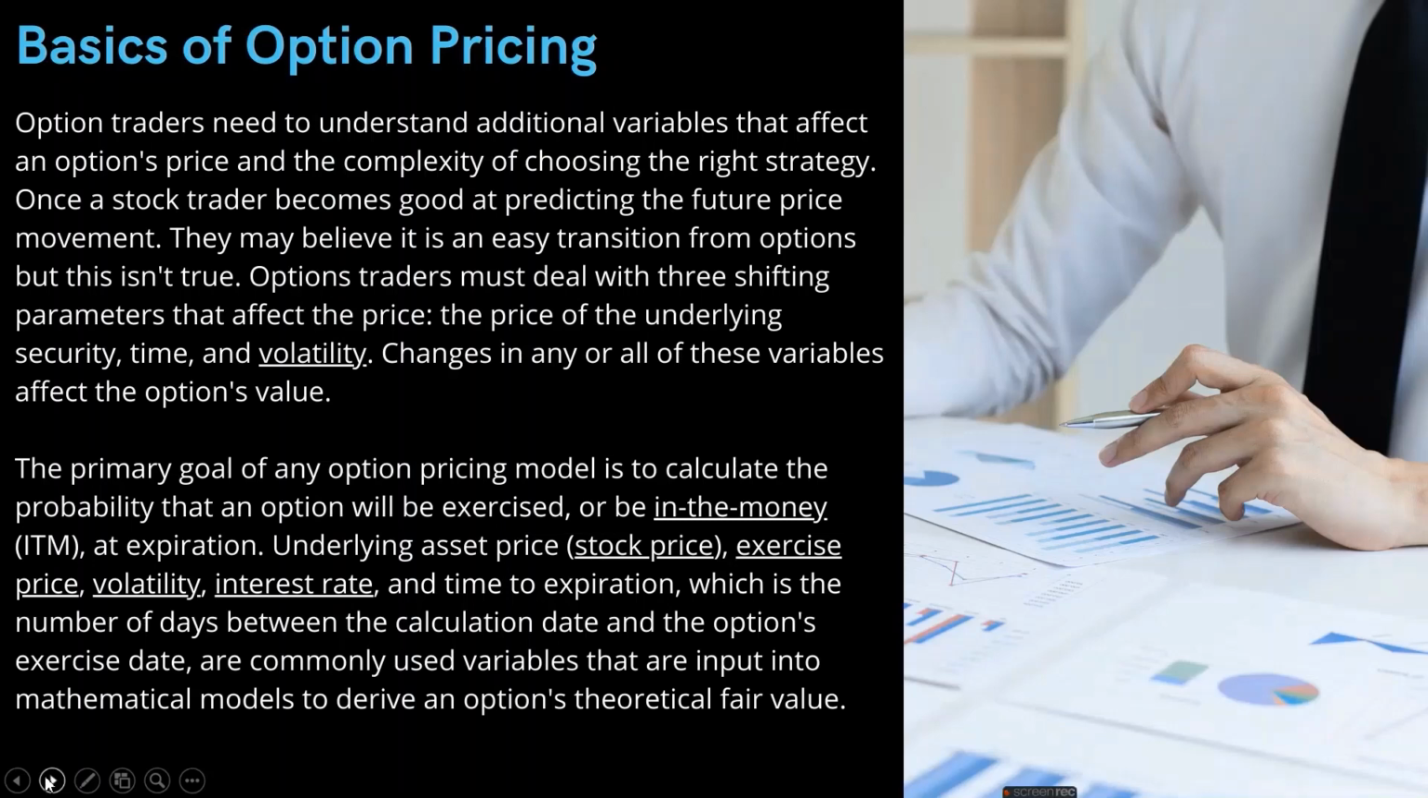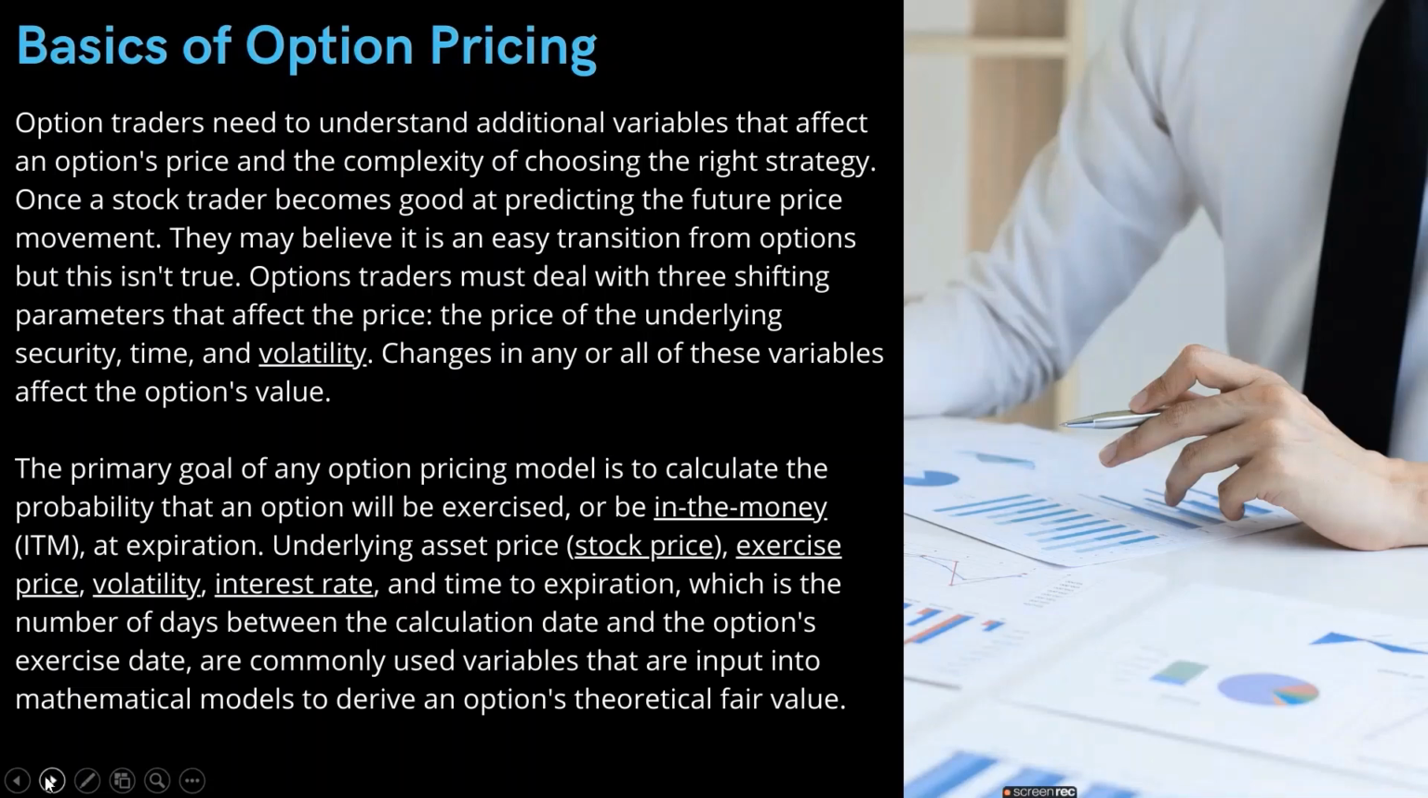So we see that option traders, like all traders, have to understand the additional variables that affect the option price and the complexity of choosing the right strategy. In options, traders must deal with three shifting parameters: the price of the underlying security, the time, and the volatility. We'll be discussing each and every component in detail in the next slides. The primary goal of any option pricing model is to calculate the probability that an option will be exercised or not.